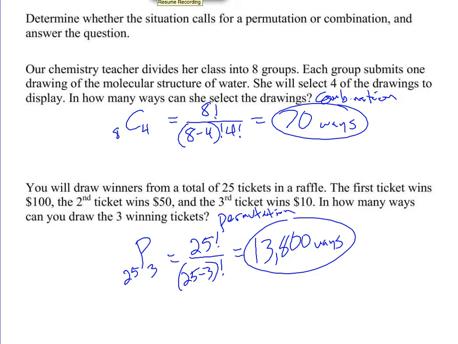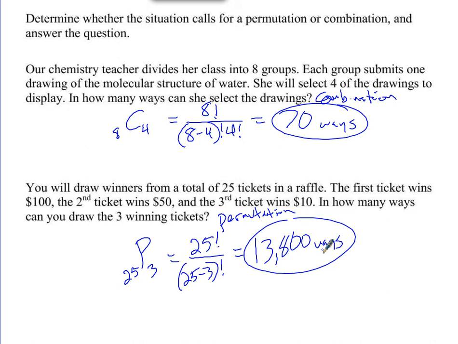It's worth talking about because this is not odds, right? This is not a probability here. This is just the number of ways that 3 tickets can be drawn in order out of a hat from 25 tickets. If I'm talking about probability, then I need wins over ways, which we're not doing here. But how many wins are there in this situation? 3. How many ways are there in this situation? 25. So the probability of winning in this raffle is actually 3 over 25. But there's 13,800 ways for those 3 tickets to be drawn out of the hat. So it's definitely a different thing that you're talking about there.